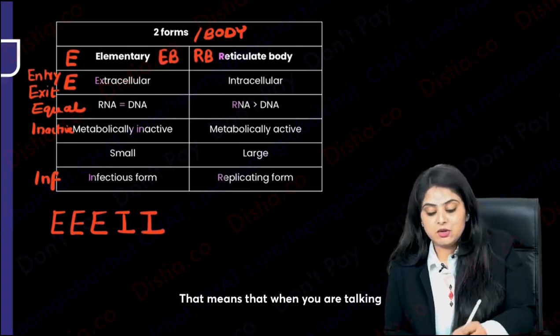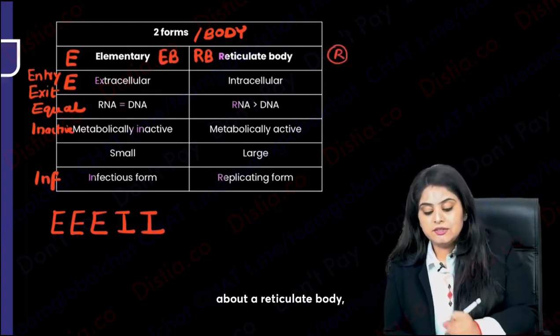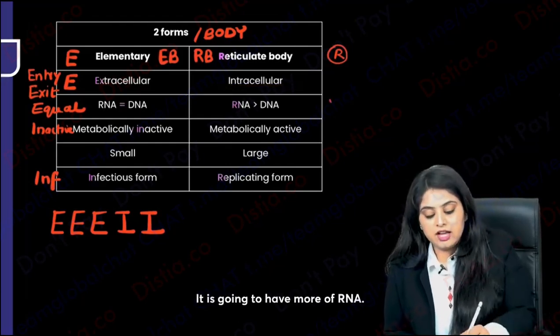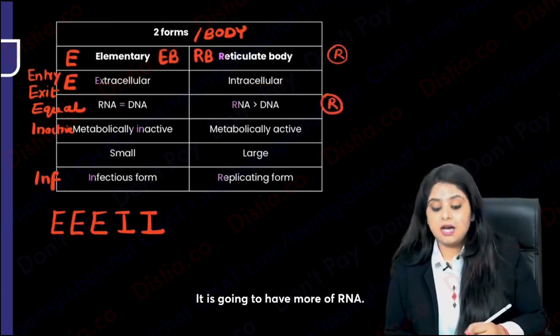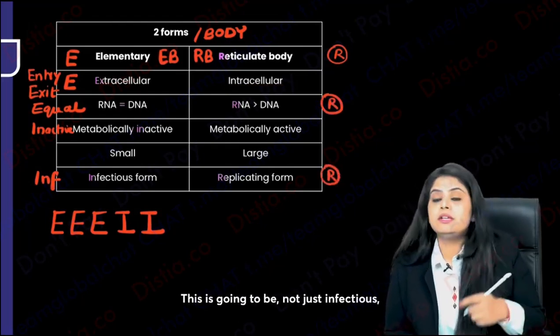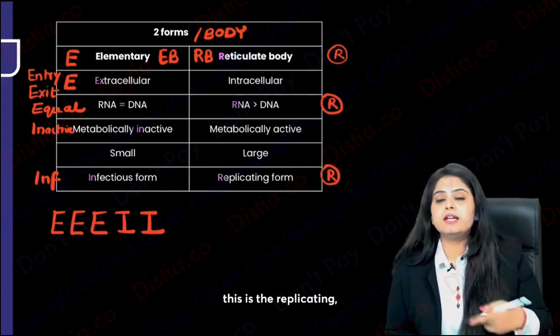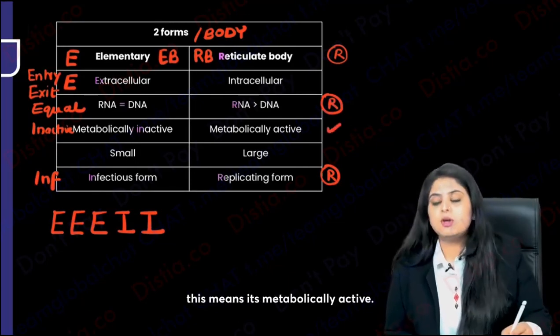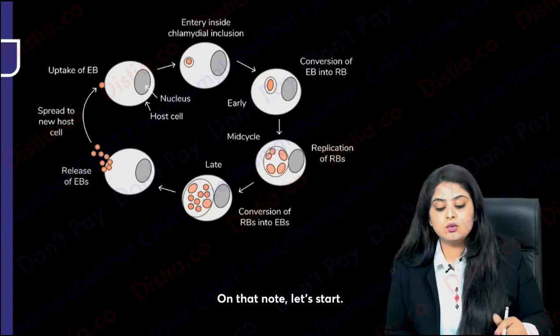That means that when you're talking about a reticulate body, this is the one which is opposite. This is going to be intracellular. R for R, it is going to have more of RNA. R for R, this is going to be not just infectious. This is the replicating. This is the one that's going to divide. And of course, if it is dividing, this means it's metabolically active. On that note, let's start.